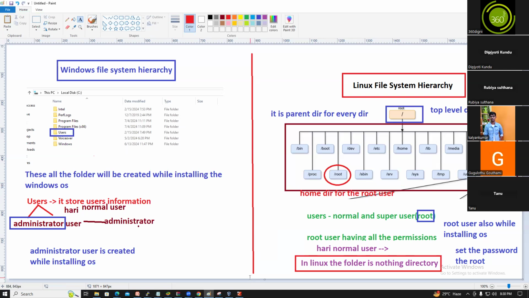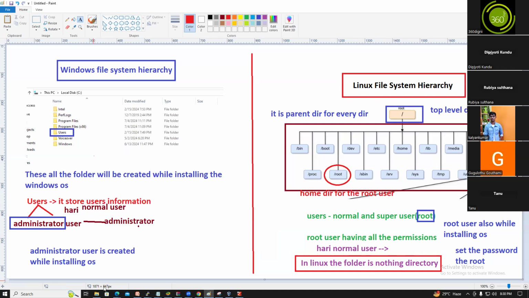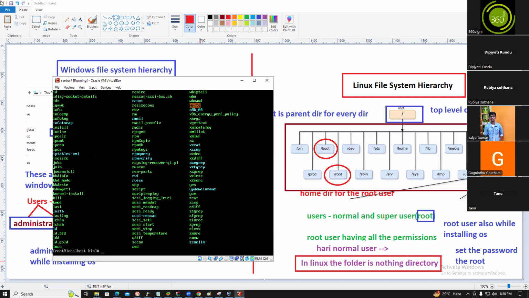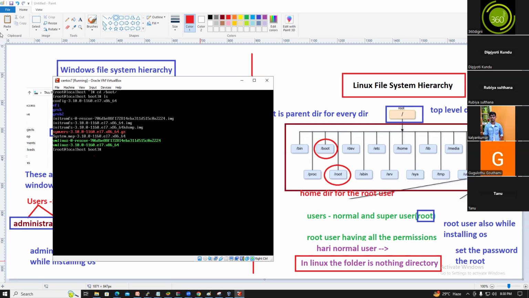When you want to boot the machine, while starting the machine, it will be booting. Definitely we need bootable files, either for Windows or Linux. The bootable information is located under slash boot. It contains the bootable information. cd slash boot. So boot contains the bootable information.